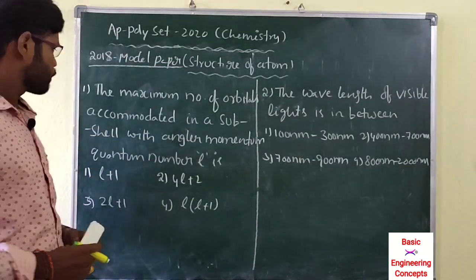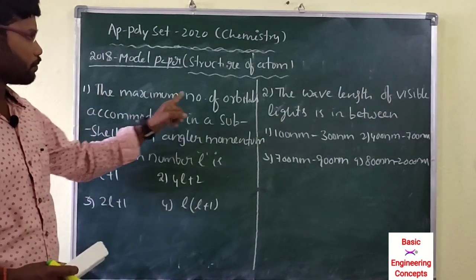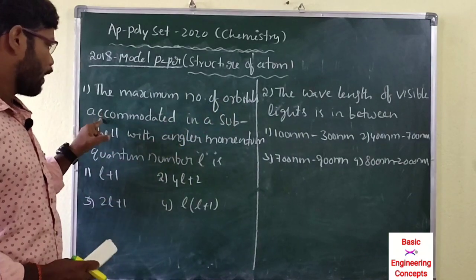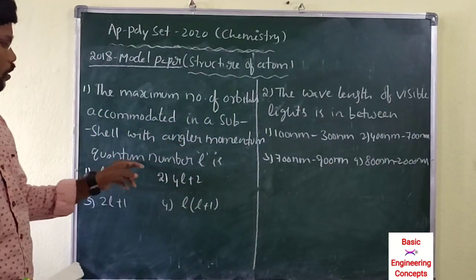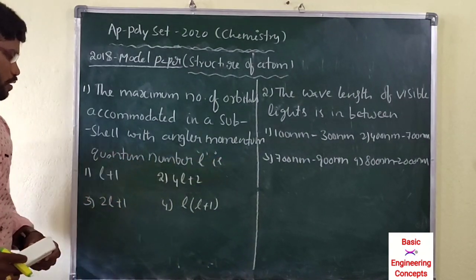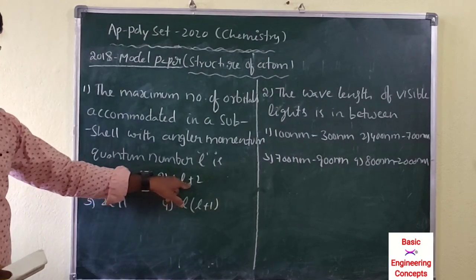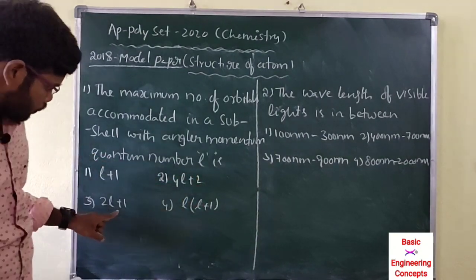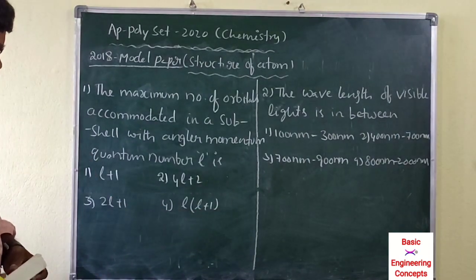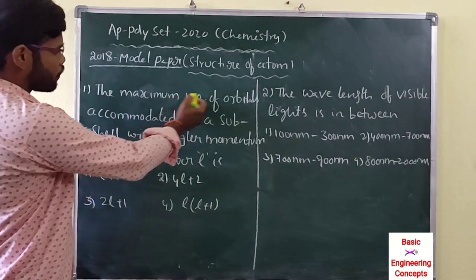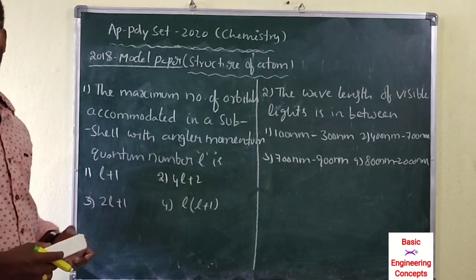2018 model paper. In this, the first question, a very important one: the maximum number of orbitals accommodated in a subshell with angular momentum quantum number L is: L plus 1, 4L plus 2, 2L plus 1, or L into L plus 1. Here the maximum number of orbitals means f orbitals having 7 orbitals.